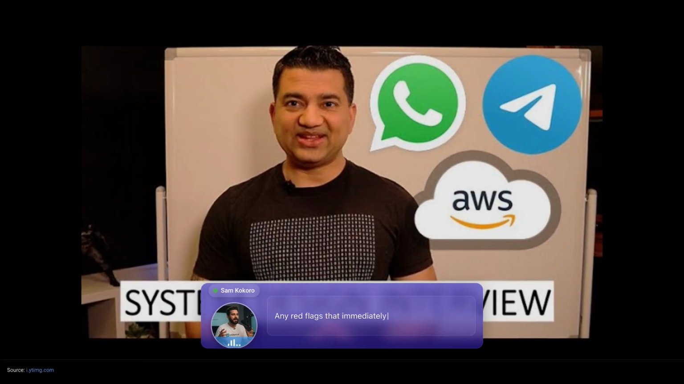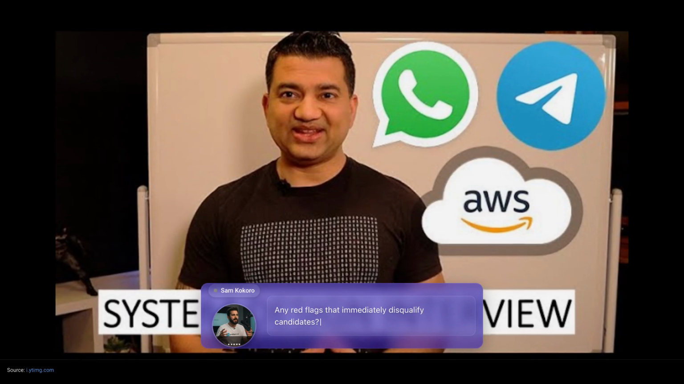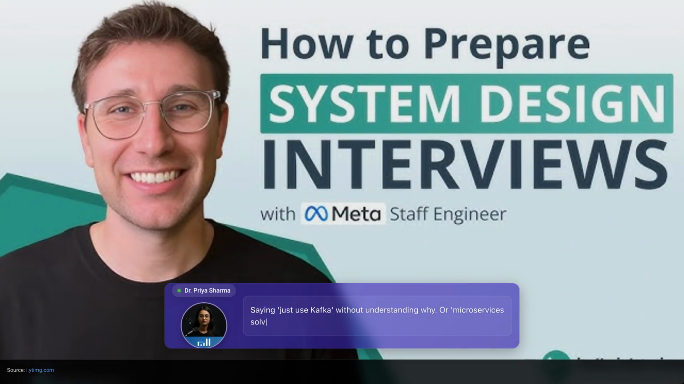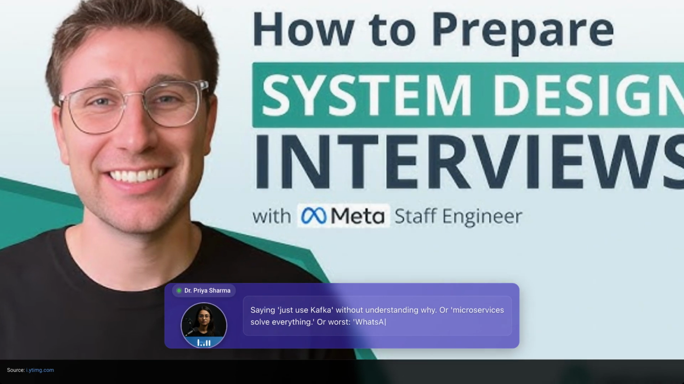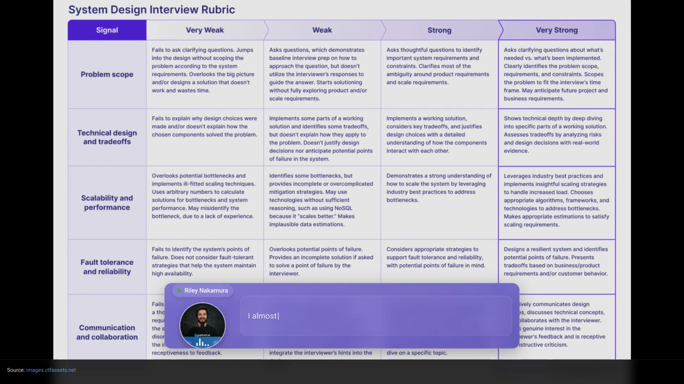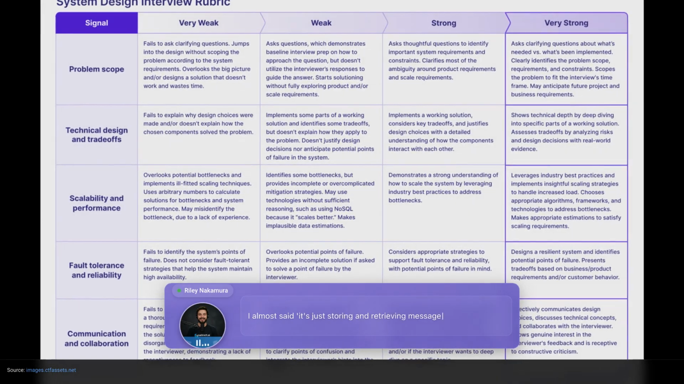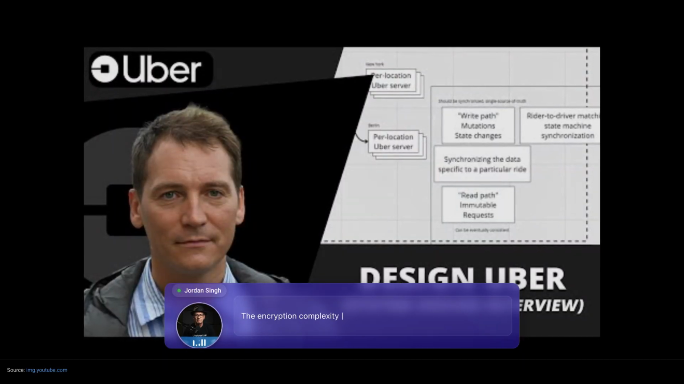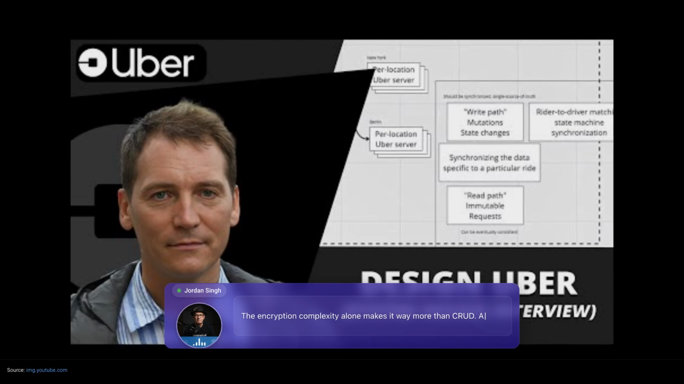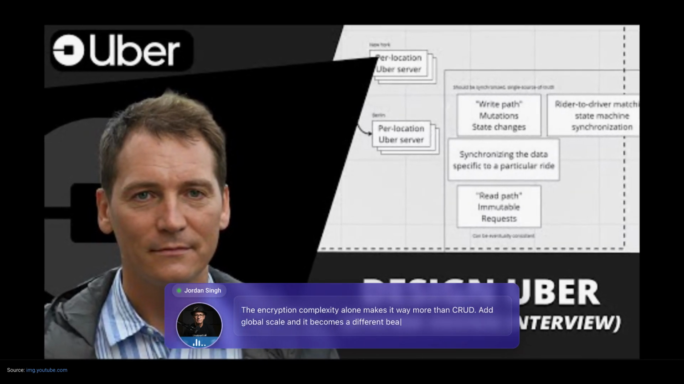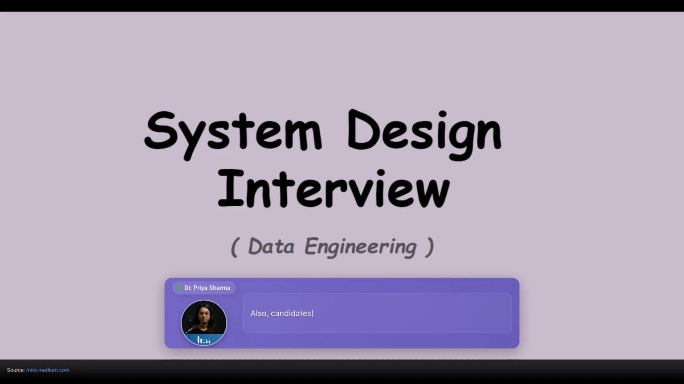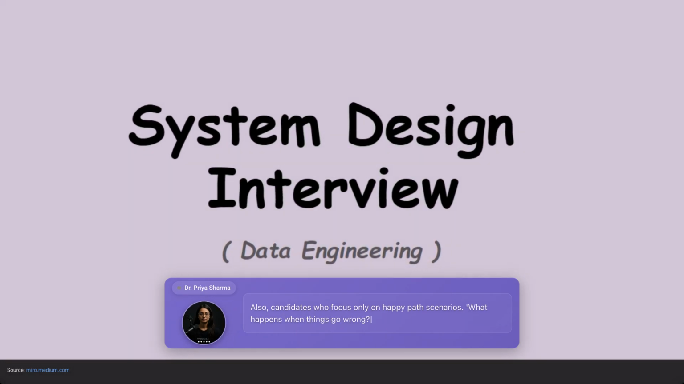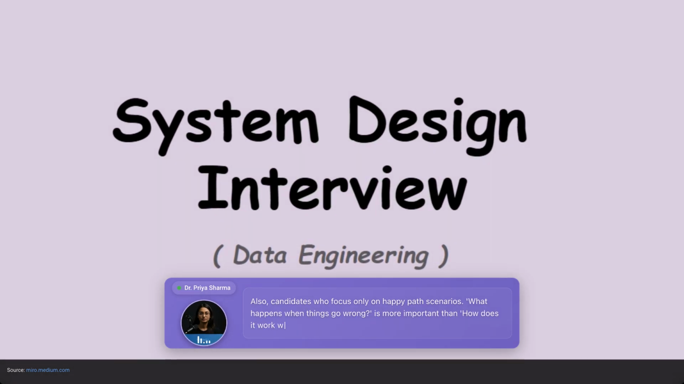Any red flags that immediately disqualify candidates? Saying just use Kafka without understanding why, or microservices solve everything, or worst, WhatsApp is just a CRUD app. Instant rejection. I almost said it's just storing and retrieving messages at the beginning. Good thing I caught myself. The encryption complexity alone makes it way more than CRUD. Add global scale and it becomes a different beast entirely. Also, candidates who focus only on happy path scenarios. What happens when things go wrong is more important than how does it work when everything is perfect.